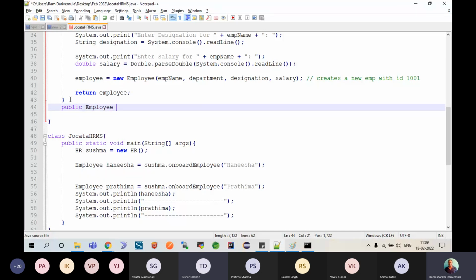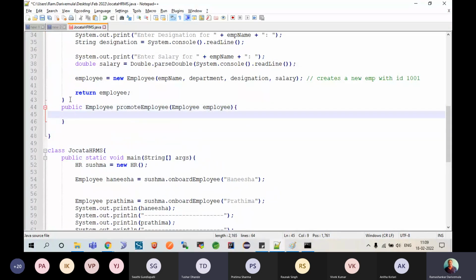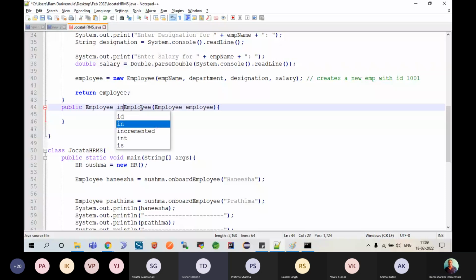Promote employee, and then employee, and then here what I mean by promote employee is basically to give a designation change or salary. Okay, so increment employee salary, I could say. This is what I'm trying to do.